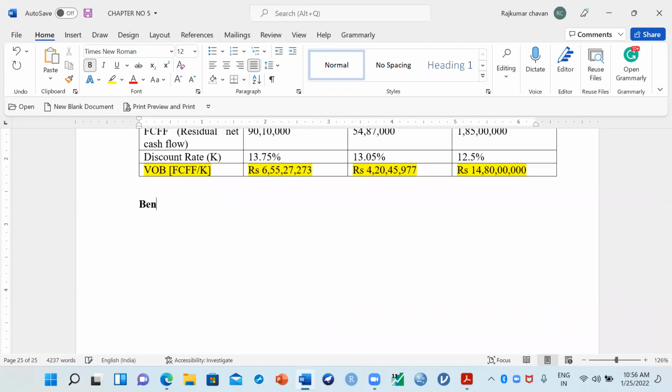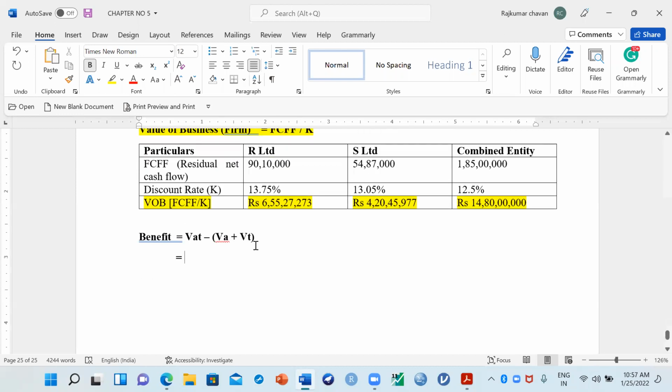Now let us calculate what is the benefit of this. What is the benefit formula? VAT minus bracket open VA plus VT. I hope you remember this formula. So now let us calculate the benefit of this merger.